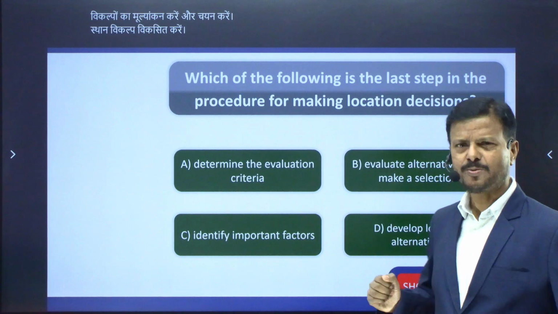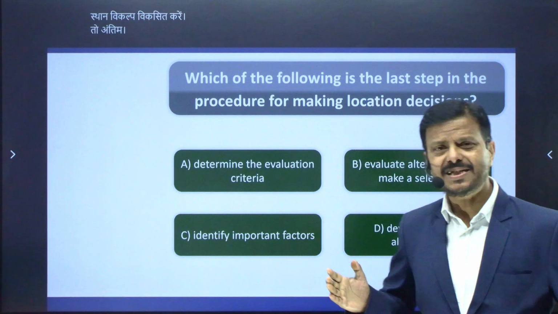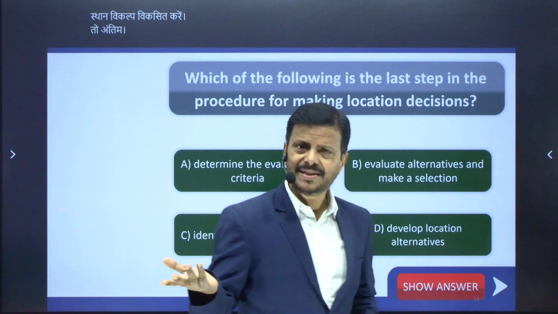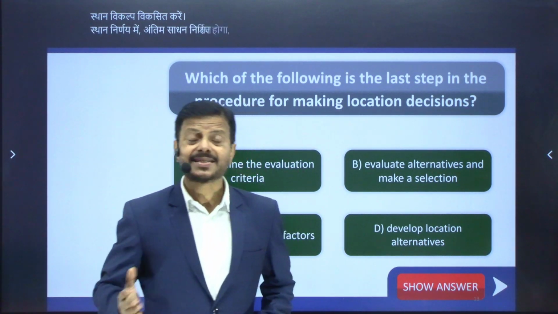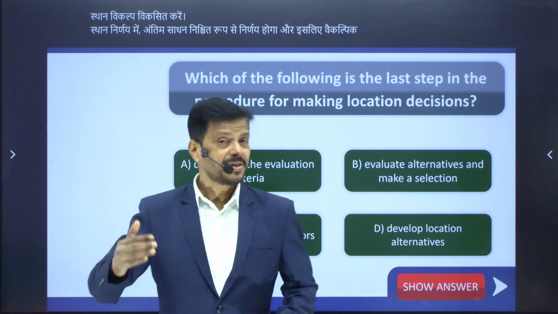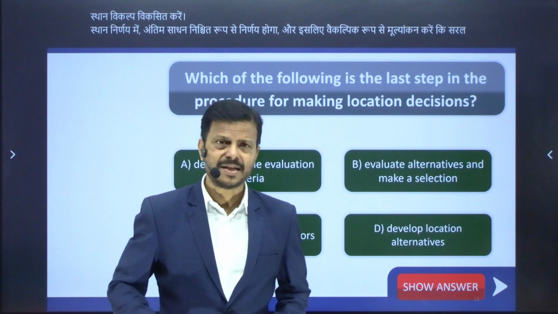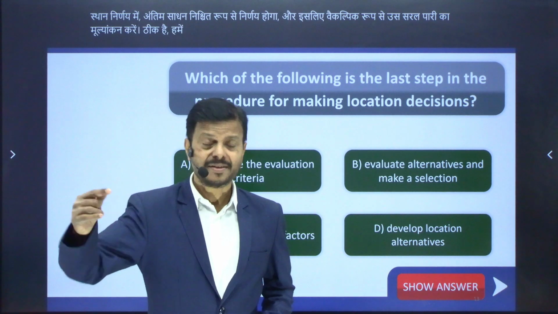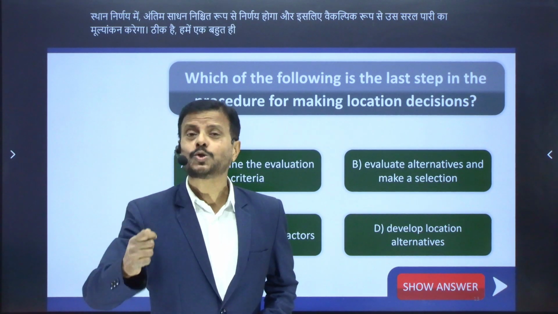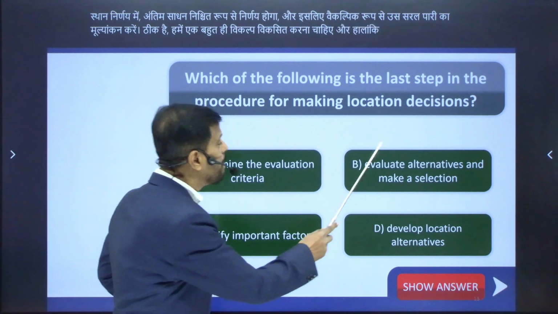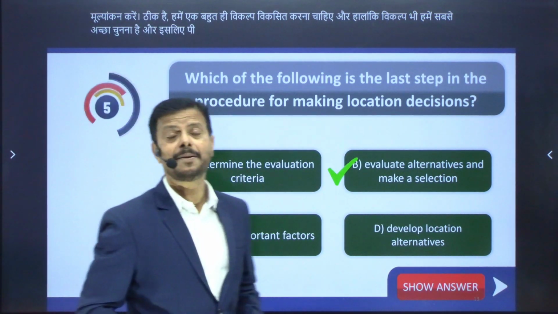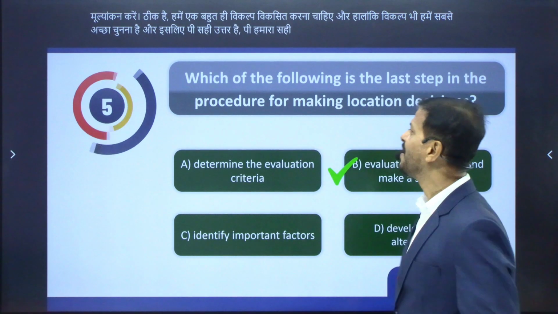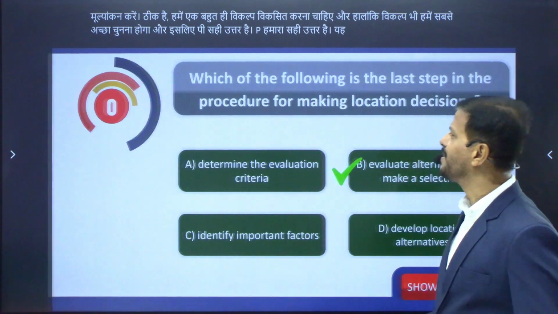So last step means what? In a location decision, the last step would be the decision, of course, and therefore evaluate alternatives. That simply means we must develop many alternatives, and among the given alternatives, we have to choose the best one. And therefore, B is the right answer. This is the last step for location decision. And here we have the next MCQ.